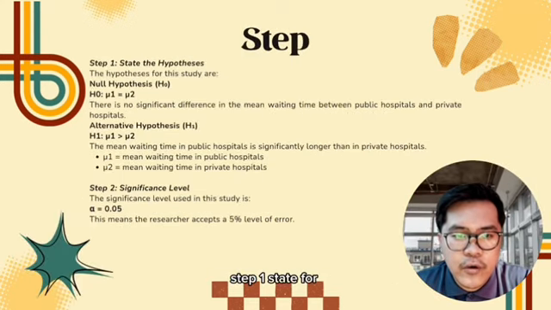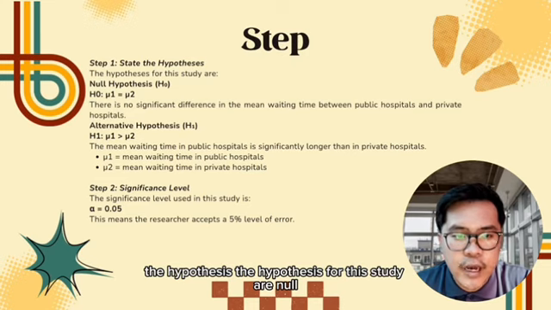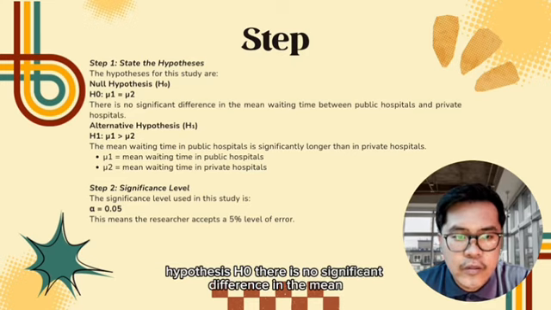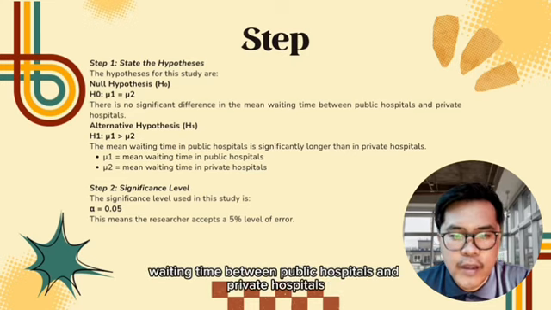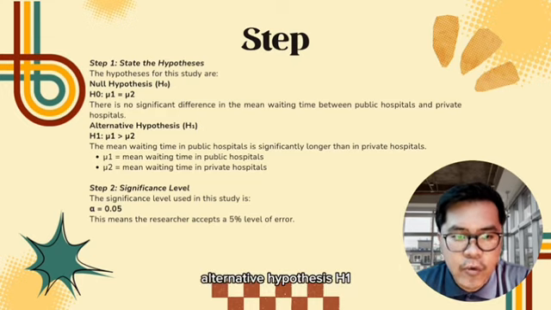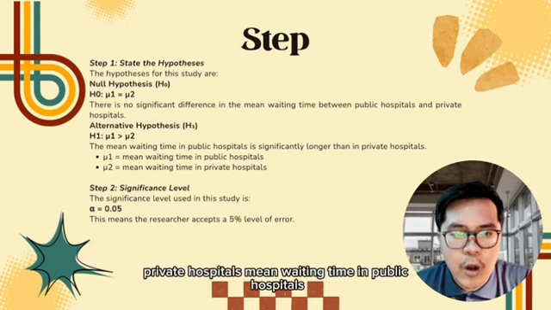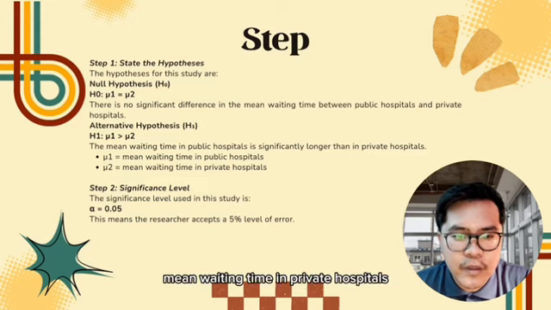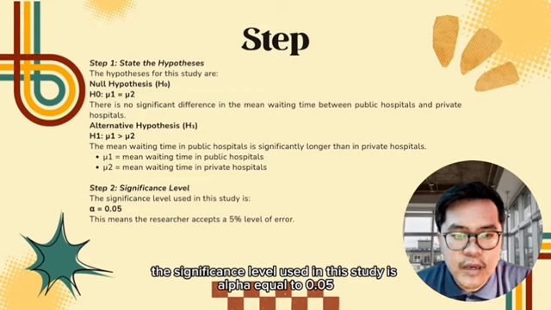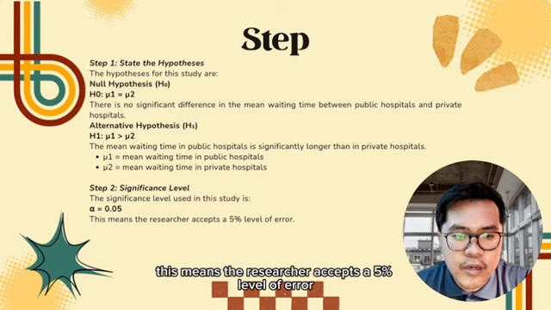Step 1, state the hypotheses. The hypotheses for this study are: null hypothesis, H0, there is no significant difference in the mean waiting time between public hospitals and private hospitals. Alternative hypothesis, H1, the mean waiting time in public hospitals is significantly longer than private hospitals. Step 2, significance level. The significance level used in this study is alpha equal to 0.05. This means the researcher accepts a 5% level of error.